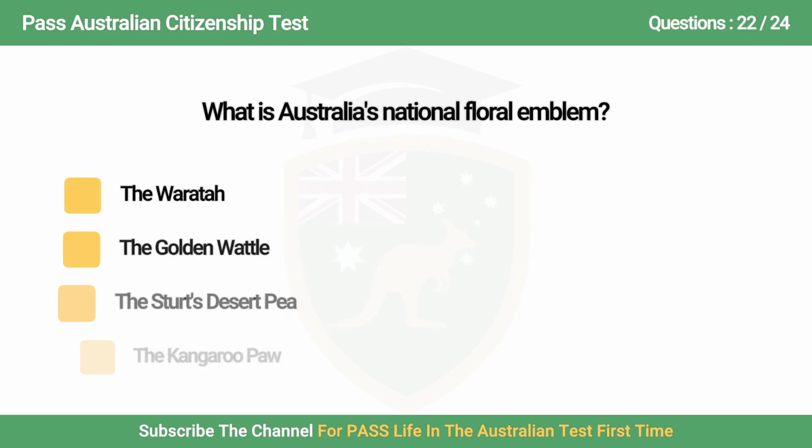Question 22. What is Australia's national floral emblem? A. The bluebell. B. The golden wattle. C. The desert pea. D. The kangaroo paw.